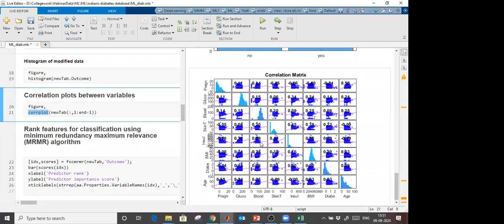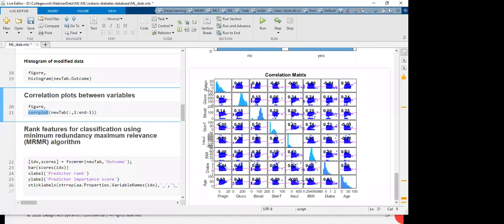If I am comparing with the output, you see that these are the correlation metrics for that. This is the histogram of pregnancy, how pregnancy is correlated with glucose. Two things are very important here. Let's say I have two predictors, and both predictors are highly dependent for my output, and the first predictor is doing the same task which the second predictor is doing. So better to remove one predictor.